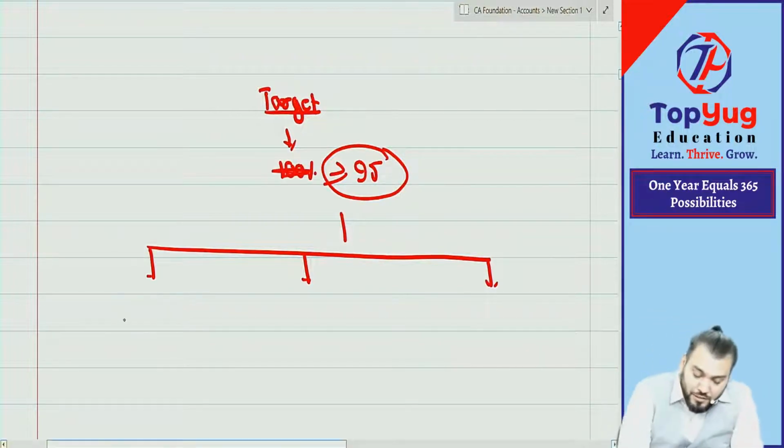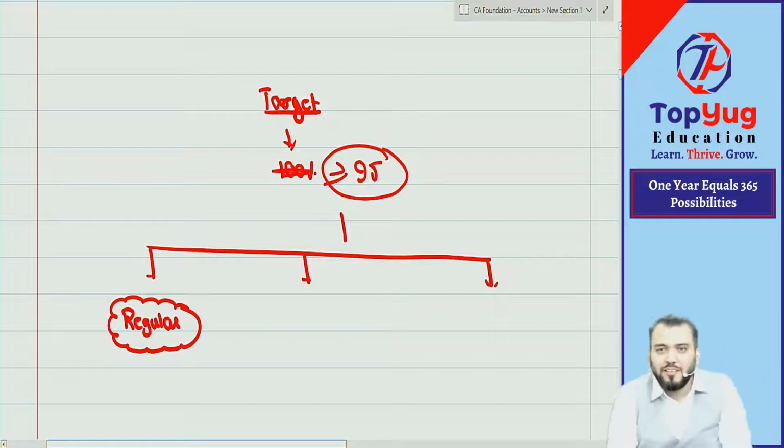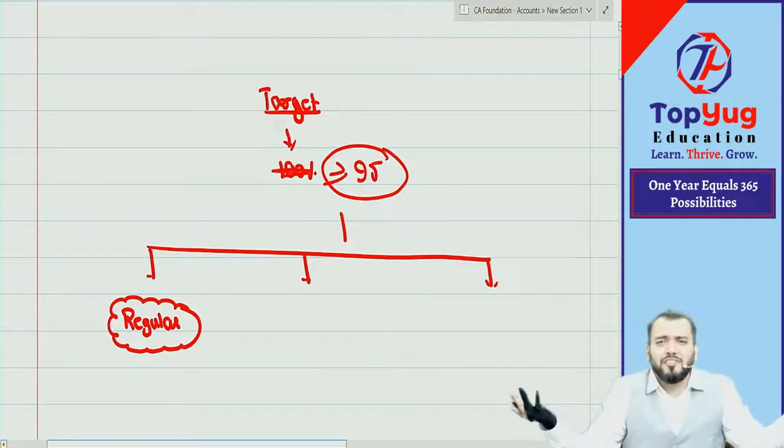First thing, you should be regular. Regular does not mean you should come to class every day, because practically that is not possible. You may get fever for 10 days, or have unusual circumstances.